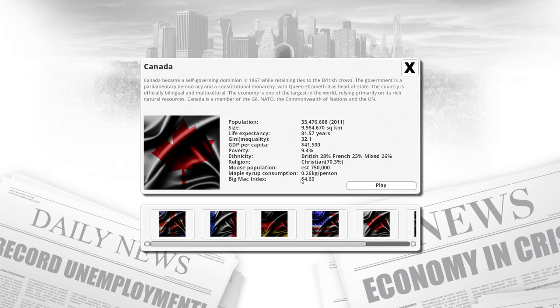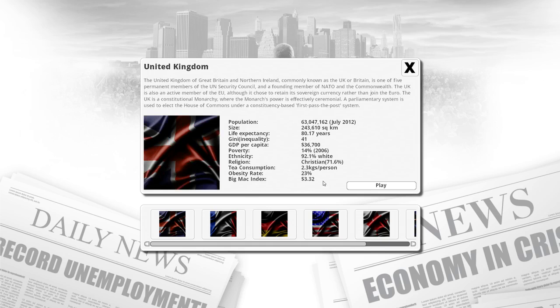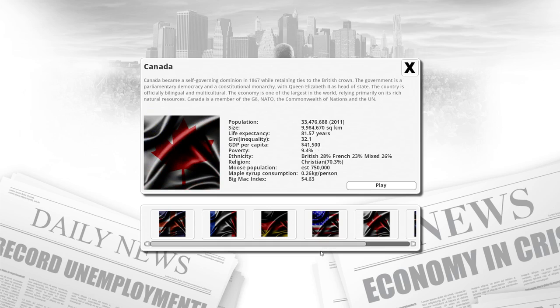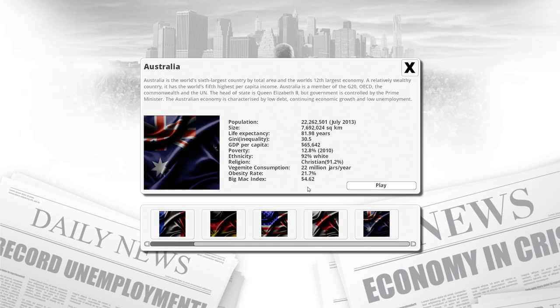And we have a Big Mac index of 4.63. I believe that makes us the most expensive. Yeah. Because Australia could top that. Ooh, yes, we're at the top of the Big Mac index. That's a bad thing, by the way.